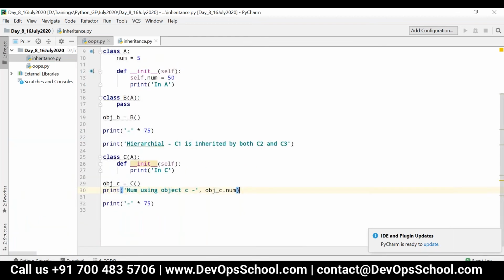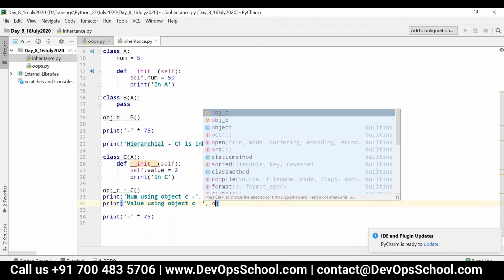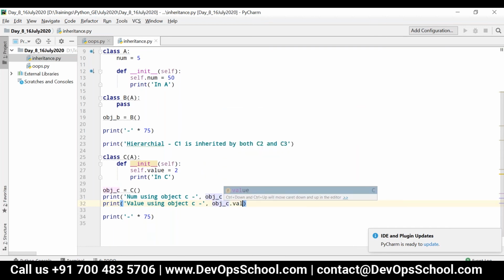Now consider I have some parameter here called self.value is equal to 2. So now I am just printing value using object C, obj_C.value.